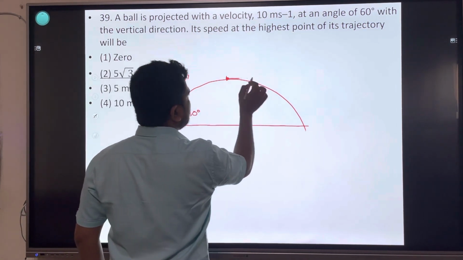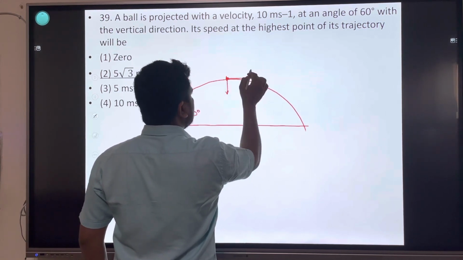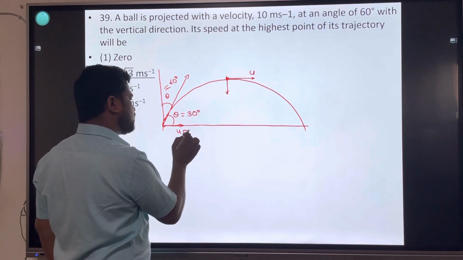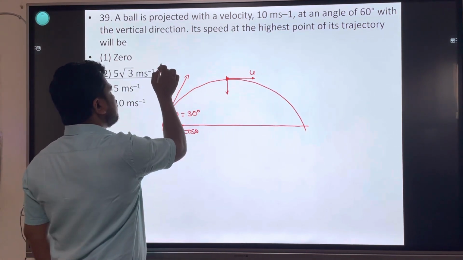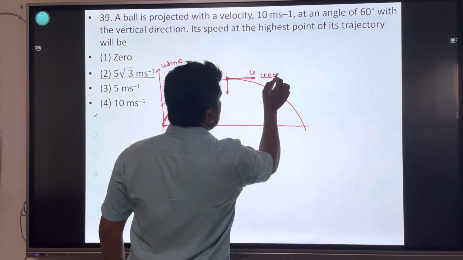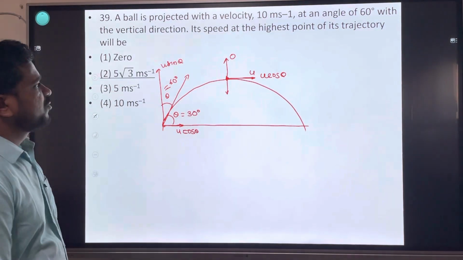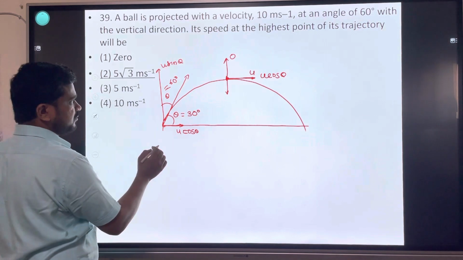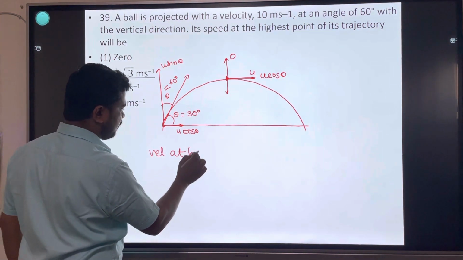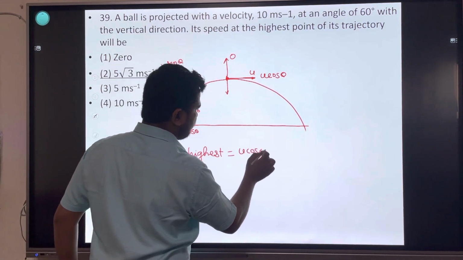Velocity at highest point की velocity जो है, this is u cos theta, this is u sin theta. Vertical component is 0. Therefore, velocity at highest point is equal to u cos theta.